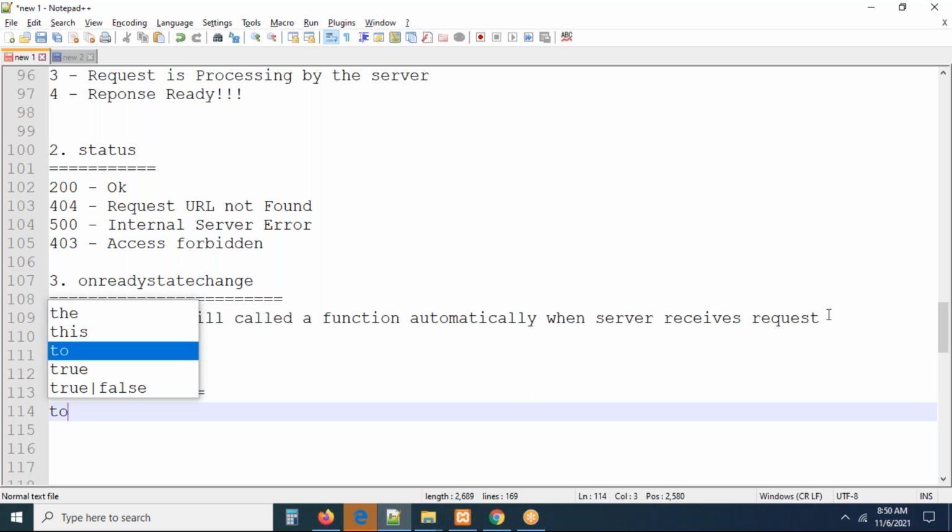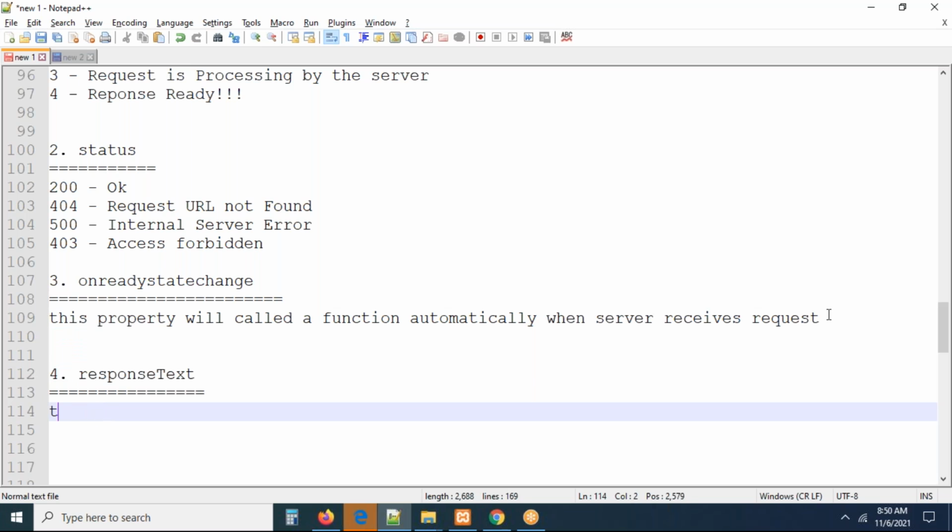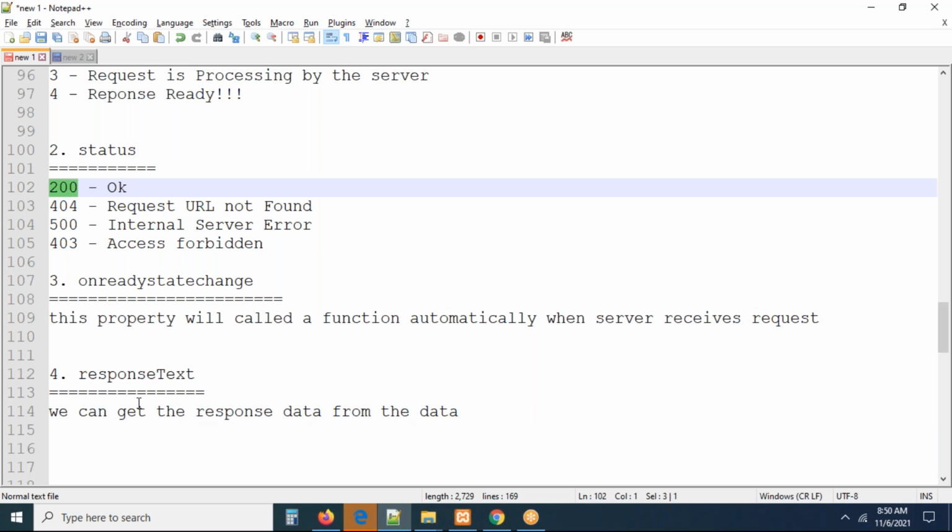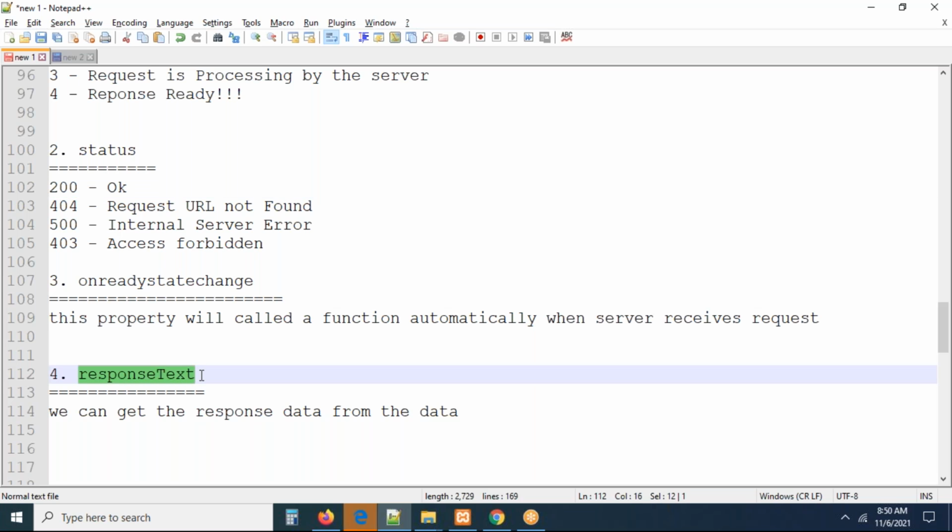By using this property, we can get the response data from the server. You send a request. Once you send a request, if everything is okay, the response is ready, and you got the 200, all is well, and then finally you have to get the response data. That response data will be collected by the following variable. Whatever data is sent to you by the server, the data may be in XML, the data may be in JSON format, the data may be a plain string, whatever it may be. By using the following variable, we can handle the response.